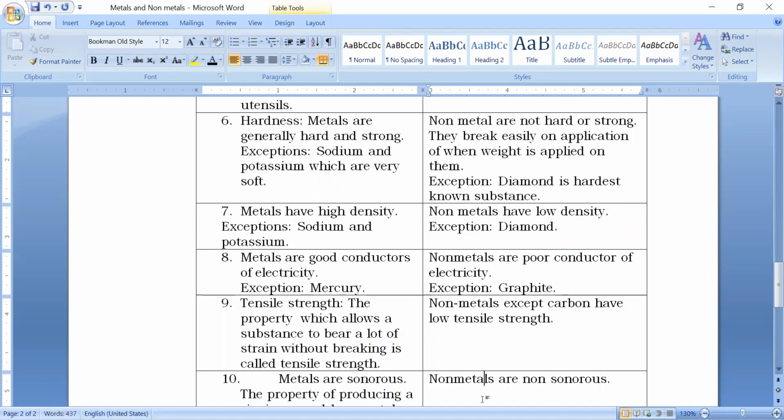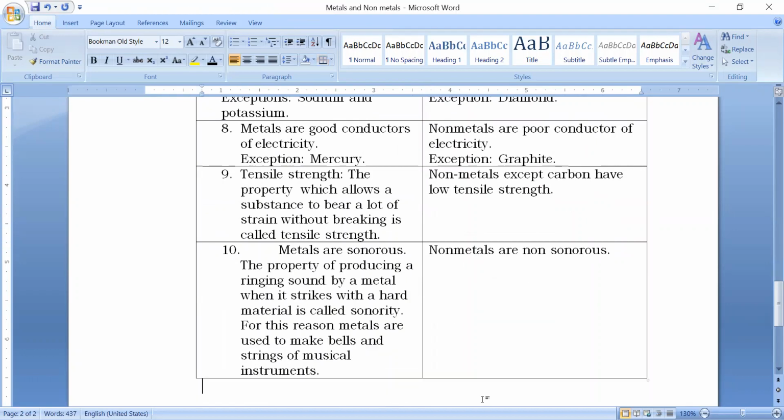Right? Then metals are sonorous. So I'm just striking a steel tumbler with a spoon, and you can see that the sound persists for some time, and it's a ringing sound.